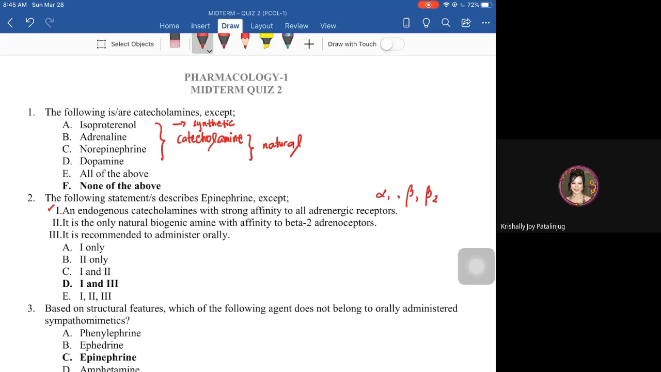2, it is the only natural biogenic amine with affinity to beta 2 receptor. That is correct. Dopamine and norepinephrine have no affinity towards beta 2 receptor.